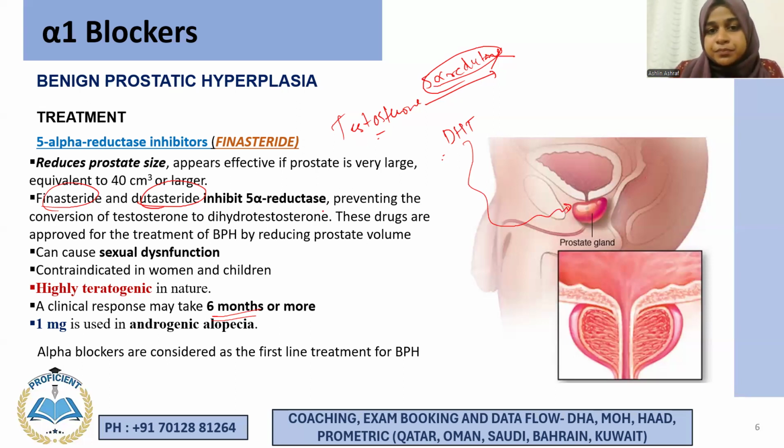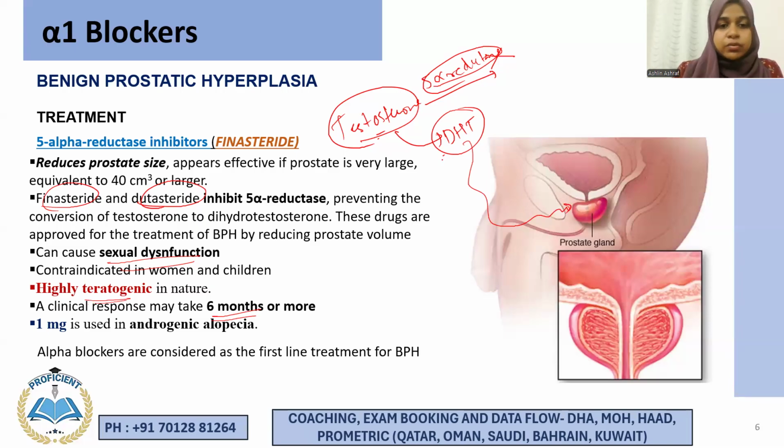Now, see, testosterone is converted to a more potent form, na? Dihydrotestosterone by 5-alpha reductase, right? So here it is blocked, right? And that's why these drugs can cause sexual dysfunction in males, right? Now it is contraindicated in women and children, should not be given to pregnant women because it is highly teratogenic. It can cause fetal malformation.